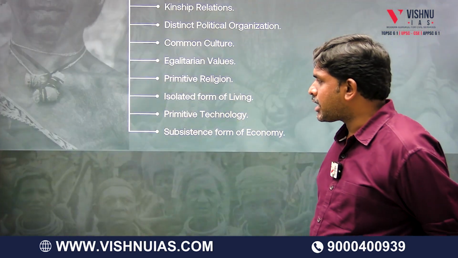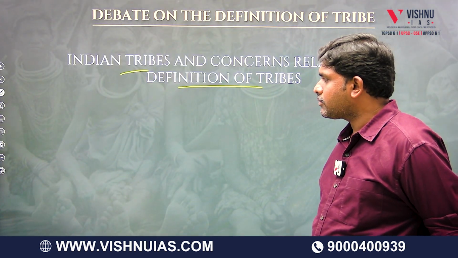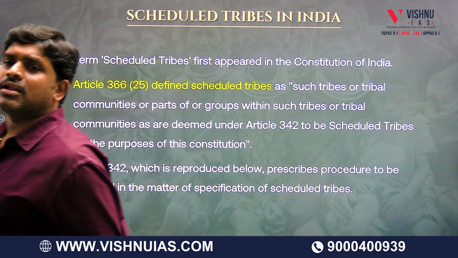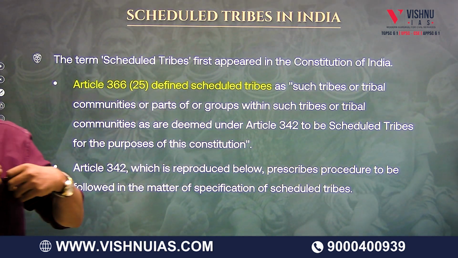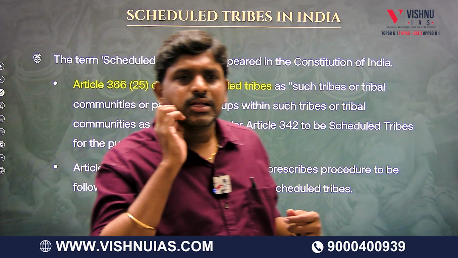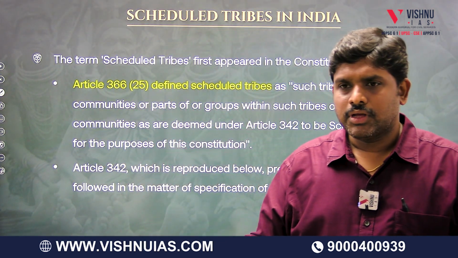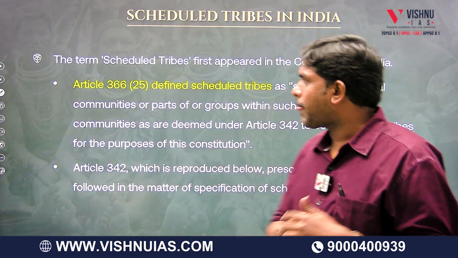These are called tribe. Sir, then who are STs? Okay, understood tribe. Then who are STs? Who are scheduled tribes in India?